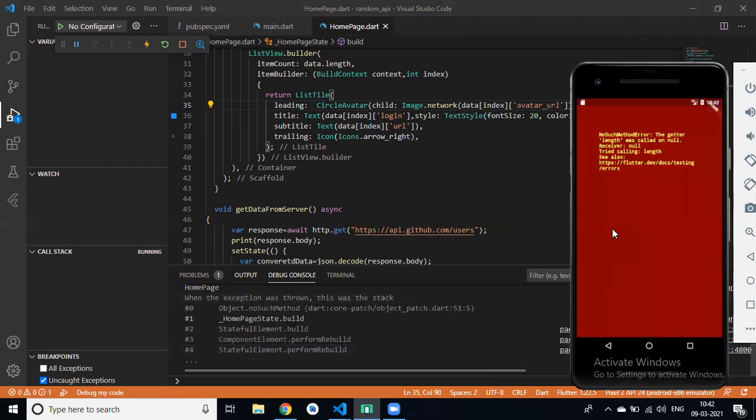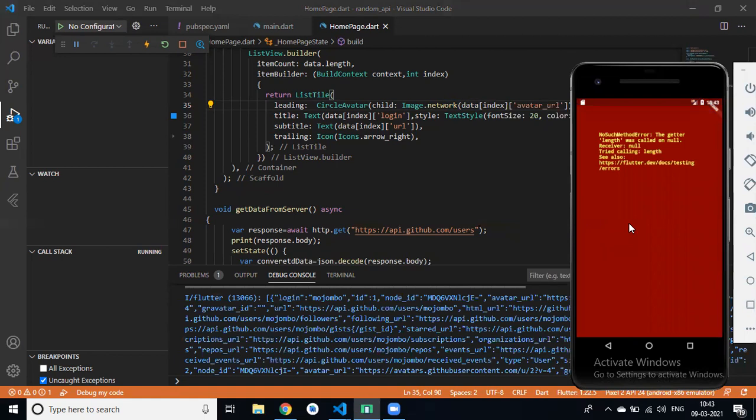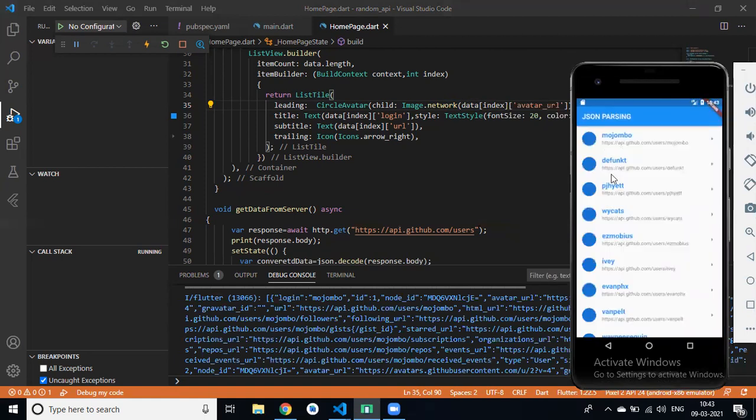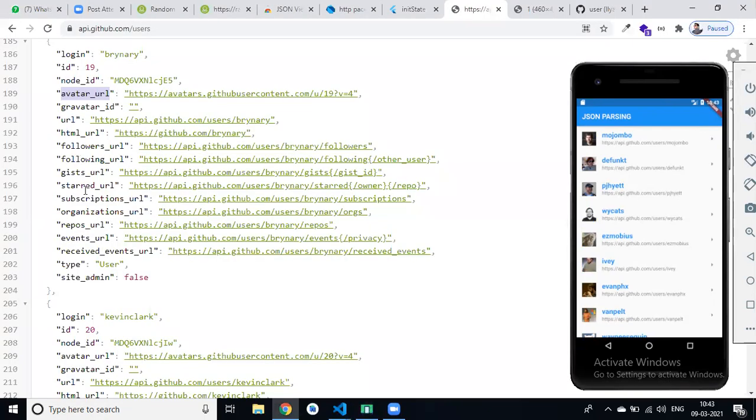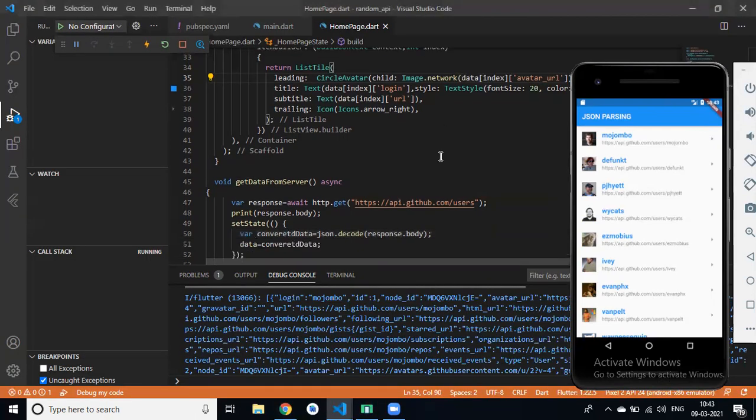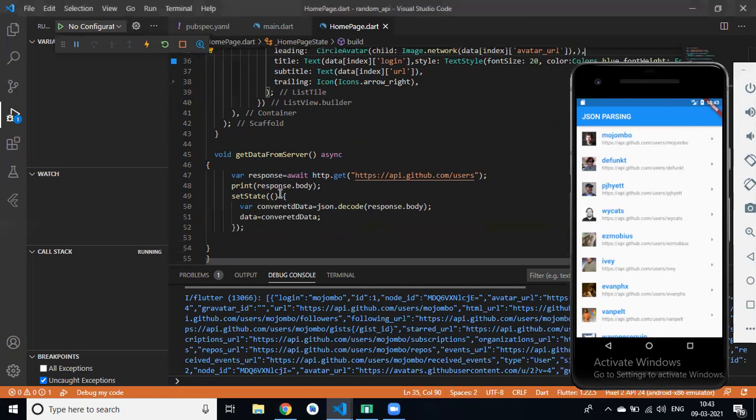Init state method called, then this result will display the circle avatar and all the user images. Now you can see all the user images. Yes, Roshan. We can display username, URL and all. We can display lots of data here, like following URL, repo URL and all. Clear? Understand, Divya? Any confusion in parsing JSON data in our Flutter app?